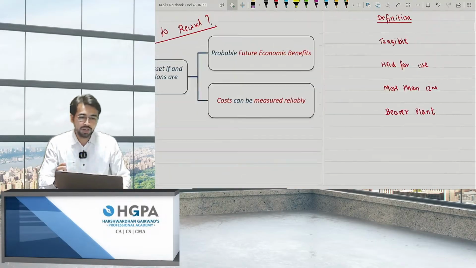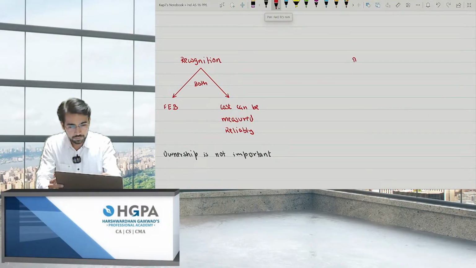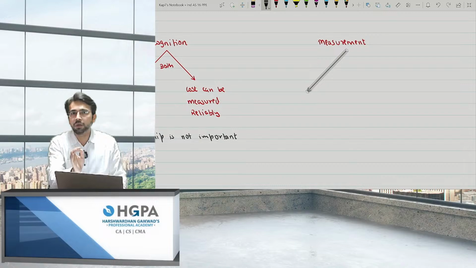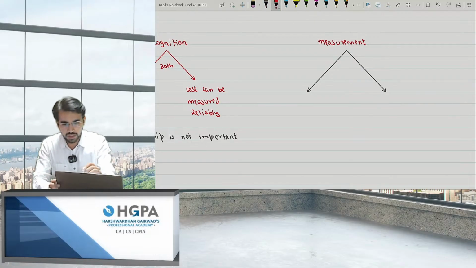Initial measurement. Now we have the measurement criteria. Measurement is of 2 types. The first is initial measurement. What do you mean by initial measurement? Initial measurement means the recording at the first time. At what value will you record your PPE initially, right? That is the initial measurement. Okay. So I'll write initial measurement over there.